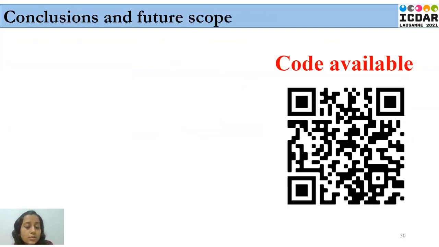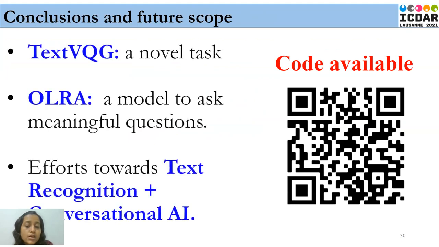So I would like to conclude by stating that we propose a novel task of text-based visual question generation, text VQG in short. We propose a model that asks meaningful questions about the text present in the image, that is OLDRA. We believe that this captivating novel task encourages researchers to develop better text VQG systems, thereby promoting research efforts in the document image analysis community towards conversational AI. And the code is made publicly available.